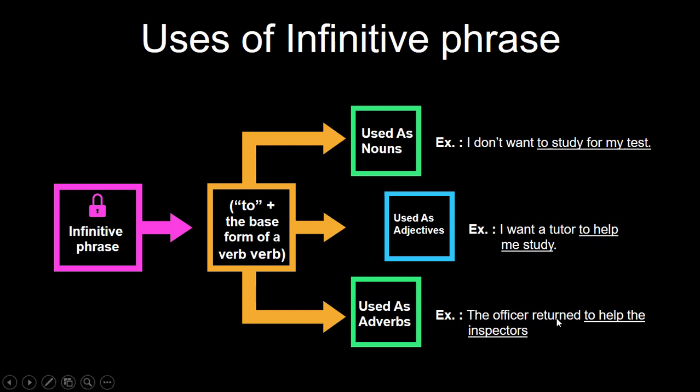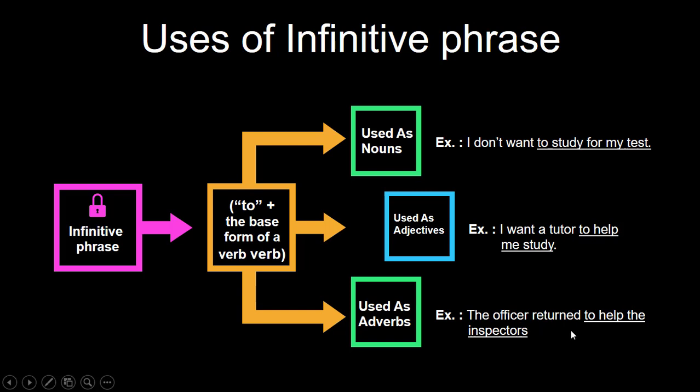So in this case, we can ask why the officer returned, and the answer will be the infinitive phrase, that is, to help the inspectors.